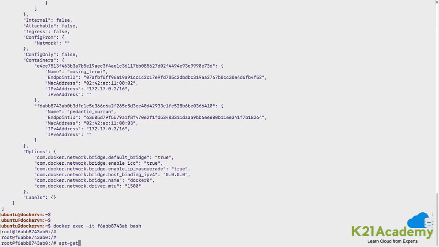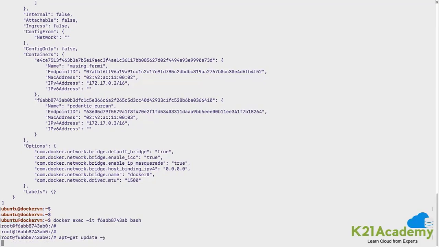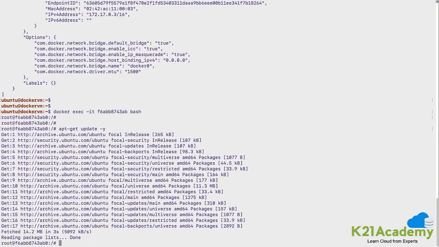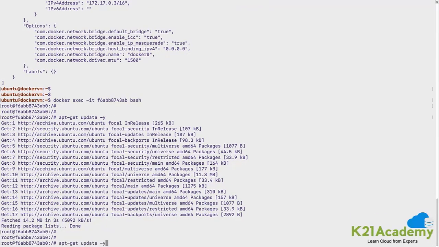So let me do an apt-get update and install the iputils-ping package, so that I am able to ping to the outside world or to the neighbor container which is running on the same network. So I have updated. Let me do an installation of the package.